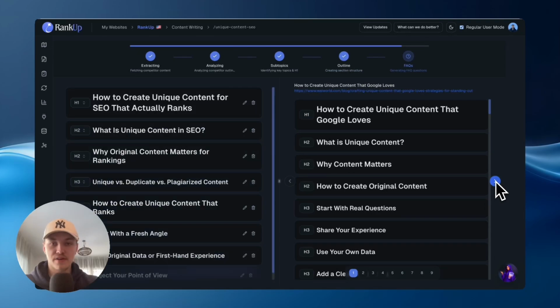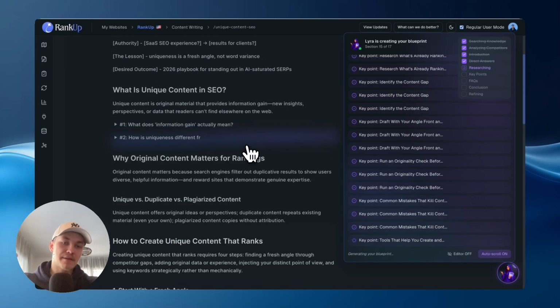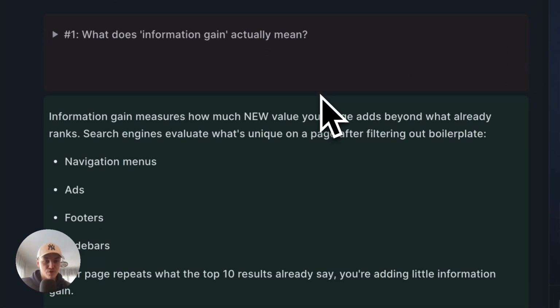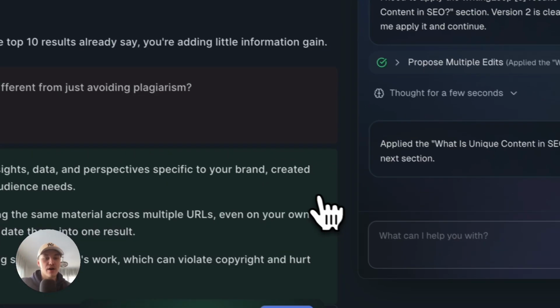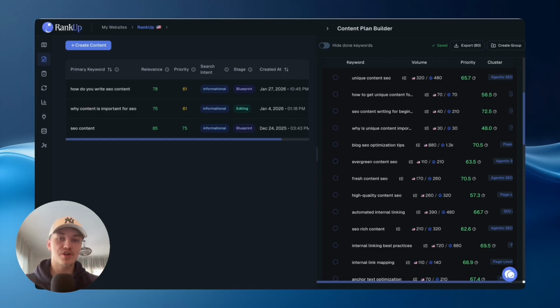We built an agentic SEO content writing system that creates unique, search-optimized content fast using your product and industry knowledge. Here's how it works. Now, RankUp's content creation workflow is a 4-step workflow. The first step is creating the unique angle. Then the second step is creating the content outline. And the third is creating a content blueprint. And finally, it's actually writing the content.